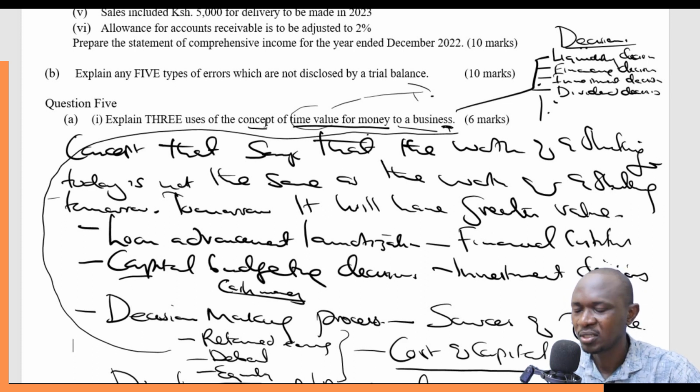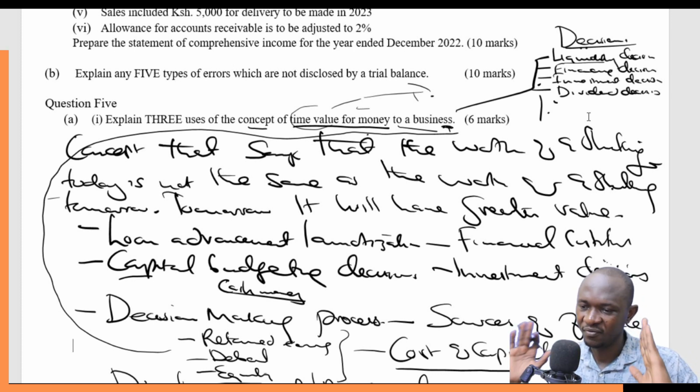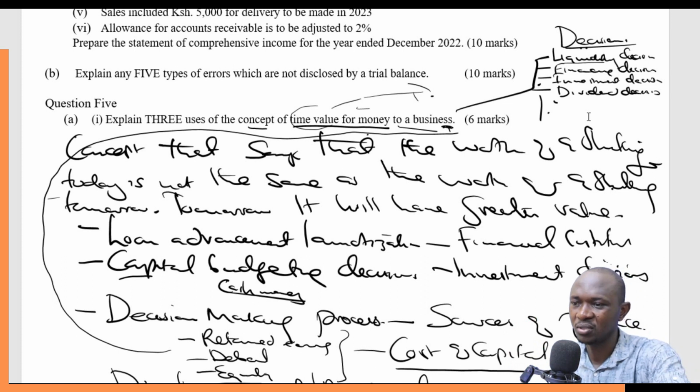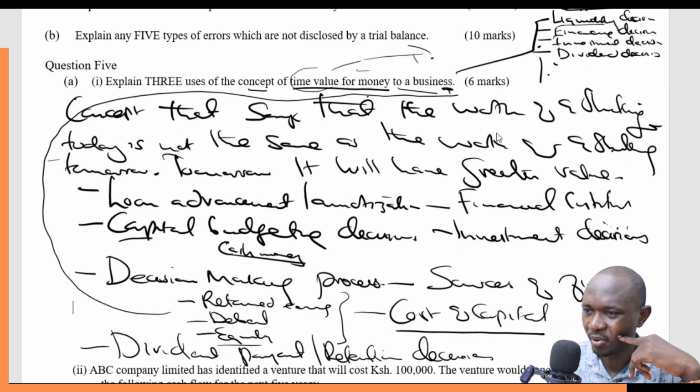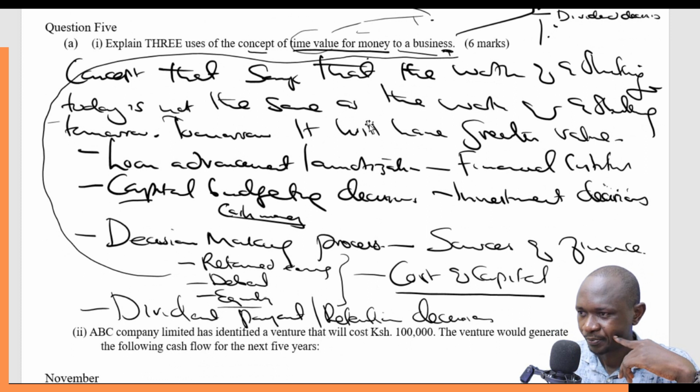So one of the uses of the time value of money is that it helps you learn how to manage liquidity, because if at any time you don't have sufficient liquidity in the organization, it will come with a cost to the organization. So generally, it affects all the key decisions in an organization setup. Okay.